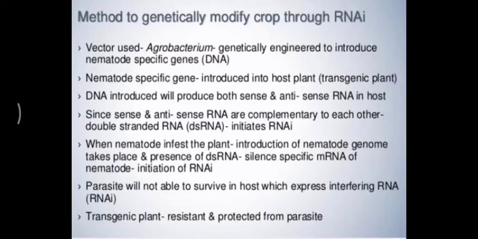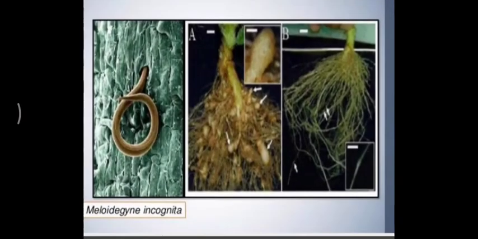In figure B, you can clearly see that after introduction of the important genes, or after silencing the RNA, in figure C you can see the roots have become normal. So how have they become normal?